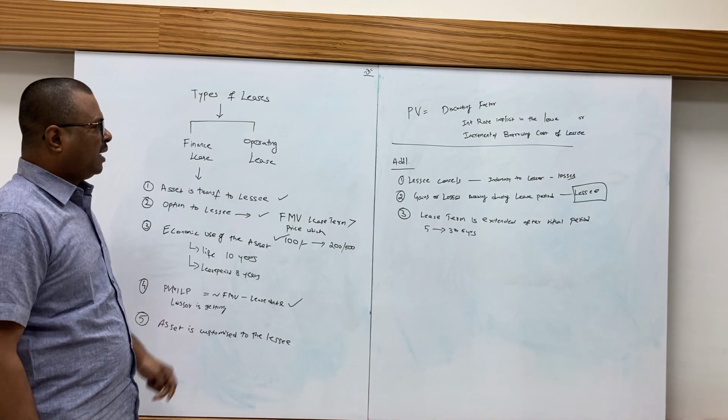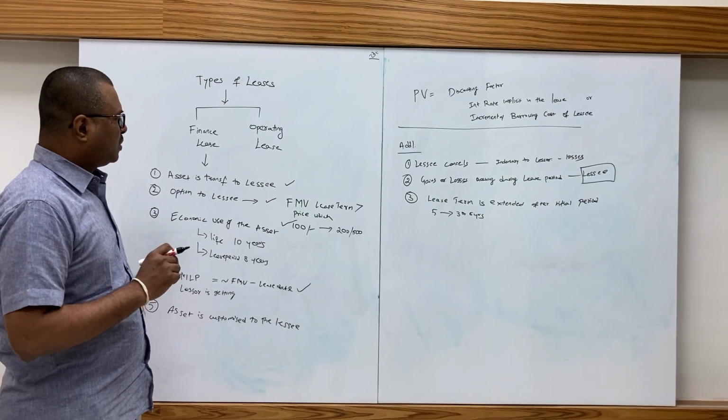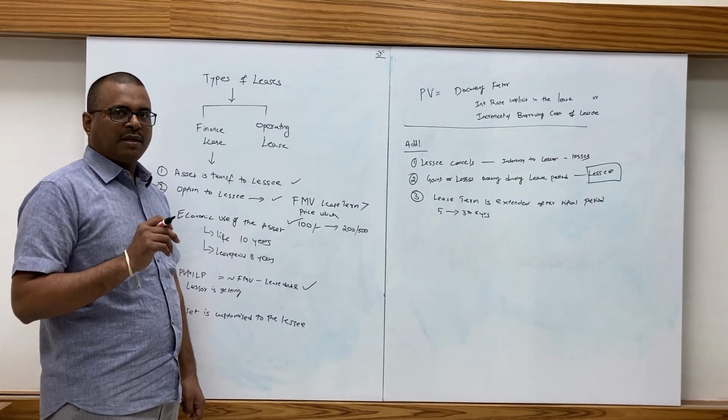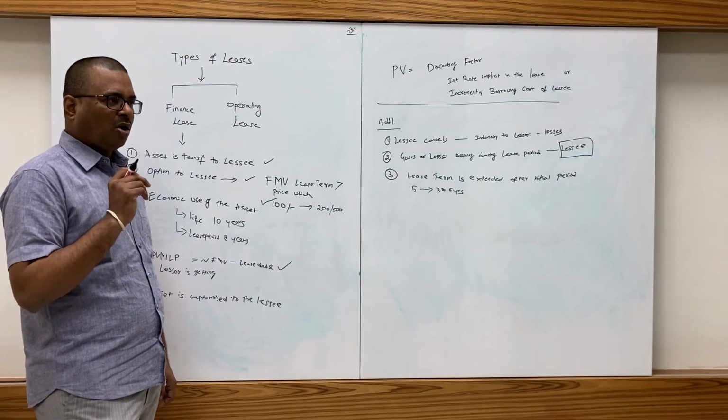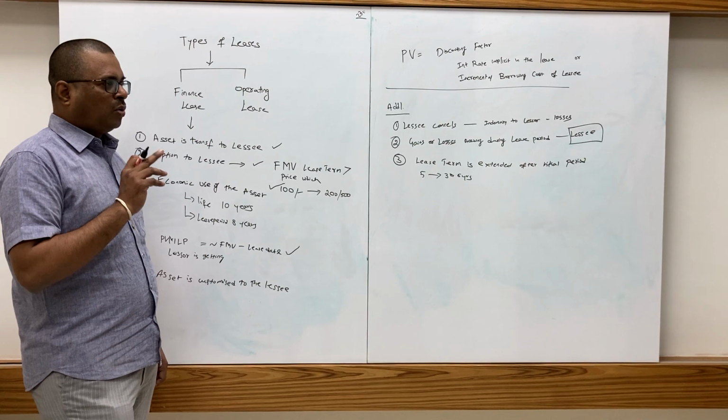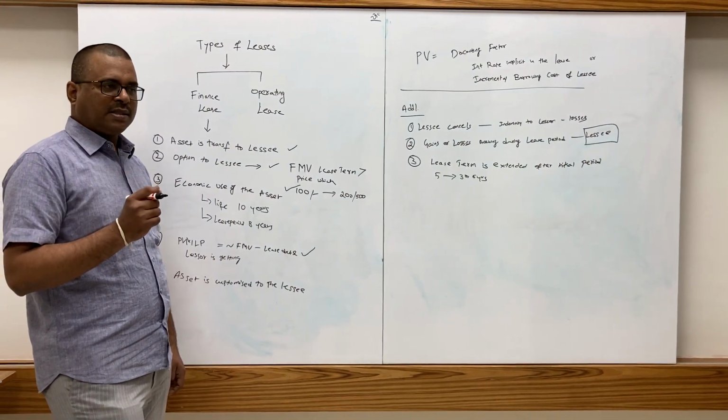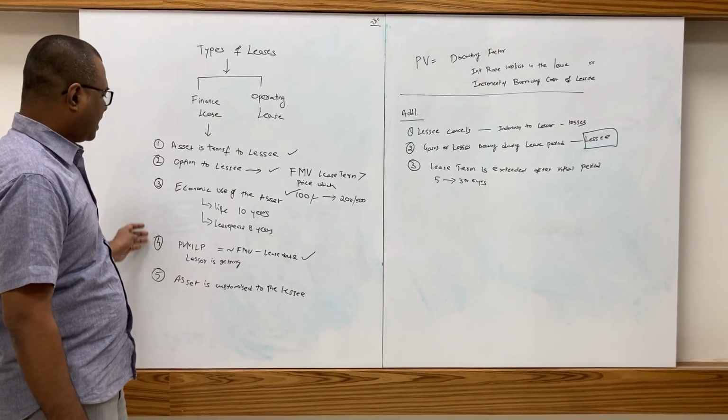That is the reason it is required to identify whether a particular lease is a finance lease or an operating lease.